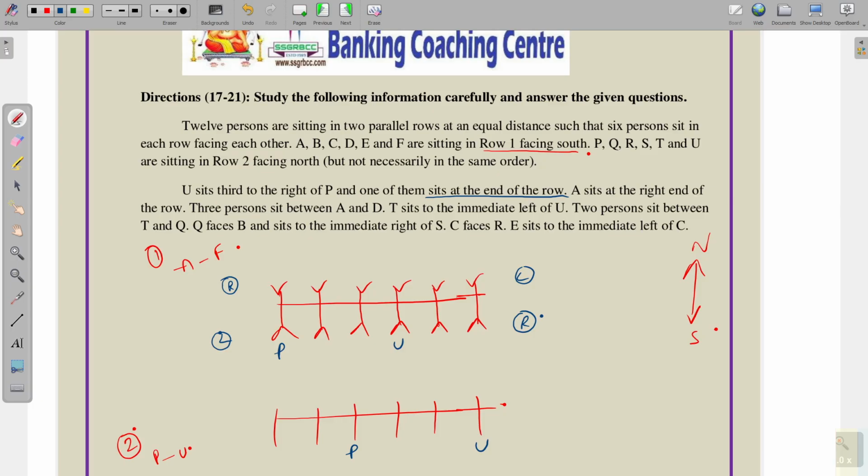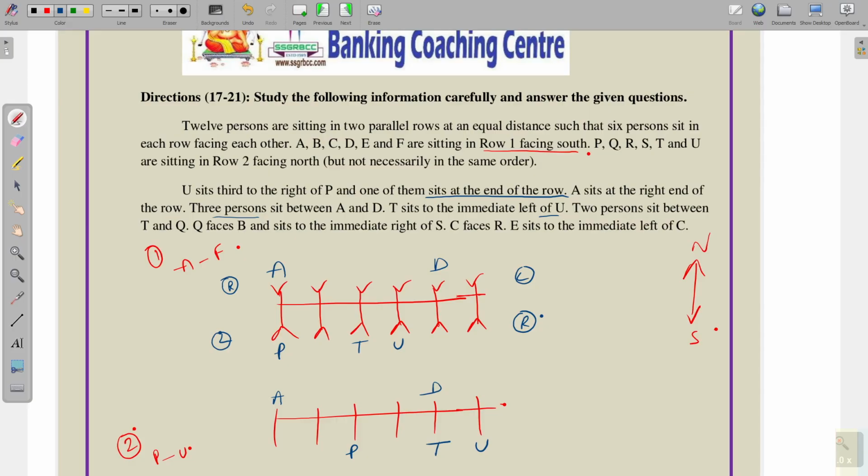A sits at the right end of the row. So A coming here, A coming here. Next, 3 persons sit between A and D. So 1 2 and 3, and here 3 persons, 1 2 3, here also 3 persons. Next, T sits to the immediate left of U. Here T is coming and here T is coming.